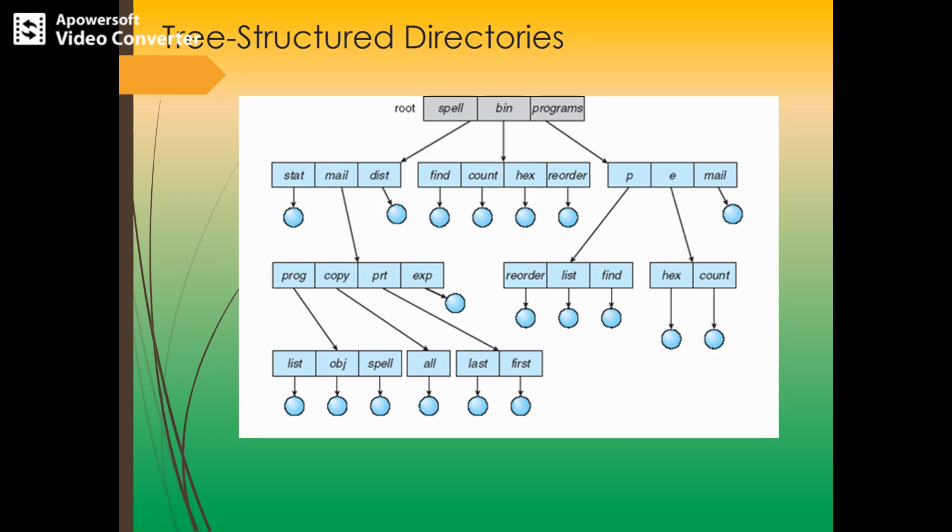You can say it as an advantage also. The advantage of tree structure directory is that users can create their own directory, and a user can access other users' files by specifying the path name, and the searching is fast and efficient, and a separate subdirectory for files is also possible. But the drawbacks are that a subdirectory cannot be shared between users, and the path is longer than in two-level directories, so that is the search problem.